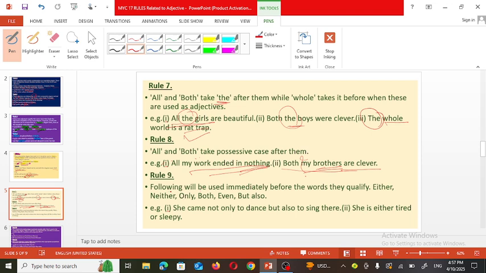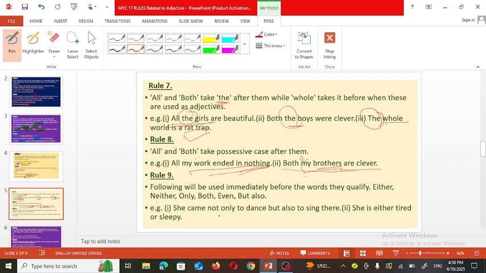Now ninth rule. Following will be used immediately before the word they qualify. For example, either, neither, not only, both, even, but also, in such cases. Now let's see the example. She came not only to dance, but also to sing there.